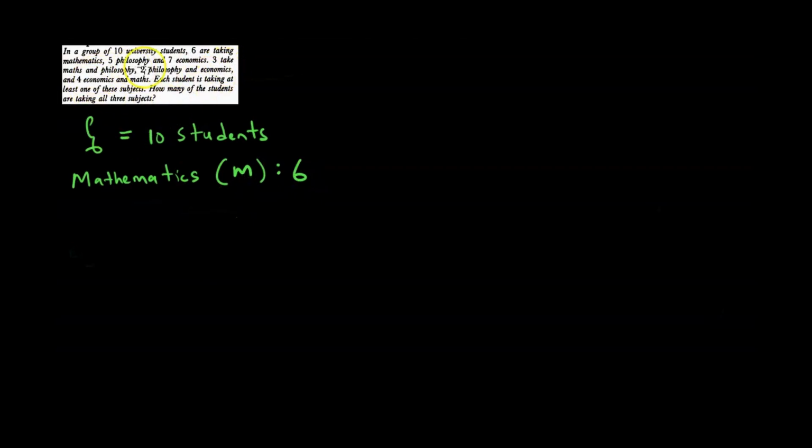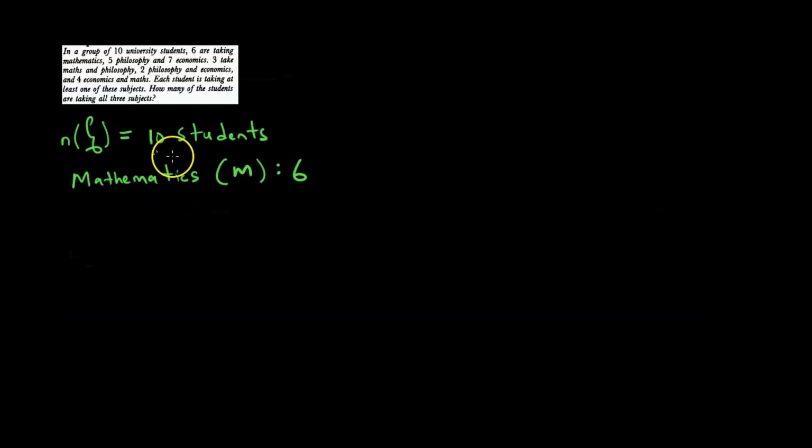Zvikanzi 5 take philosophy. So before we go on to the 5 who take philosophy, there's a technical error I want to correct here. 10 students is not the universal set, but rather the number of elements in the universal set. But this technicality haitikanganise kusvika paanza pedu, saka it's just there for proficiency in how we are communicating the mathematics, but it's not material to our answer.